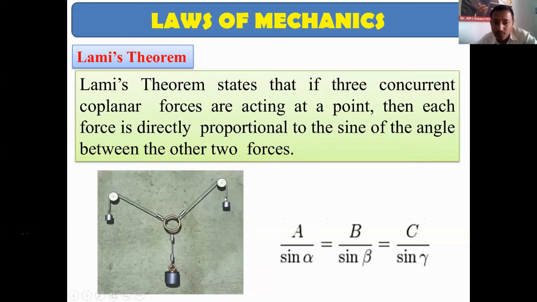Suppose if this is a force A, next suppose this is a force B, is equal to this force B upon sine of angle between other two forces. मैंने अगर suppose this is A force को मैंने force B consider किया तो, so other two forces कौन सा है? So this and this. So this angle between these two forces will be beta, sine beta is equal to, suppose this is a force C upon sine of angle